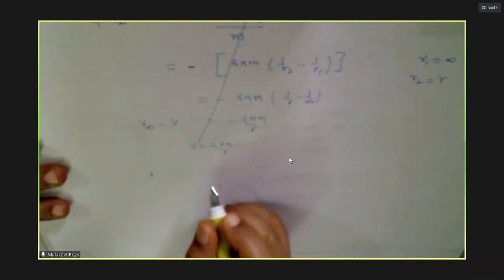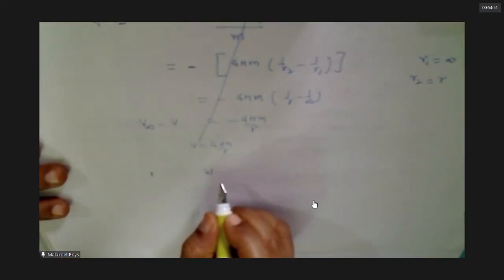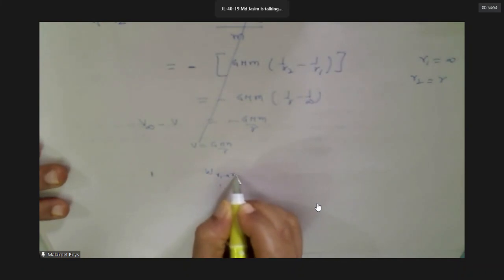What is that we got earlier? Work done by which force? Gravitational force.